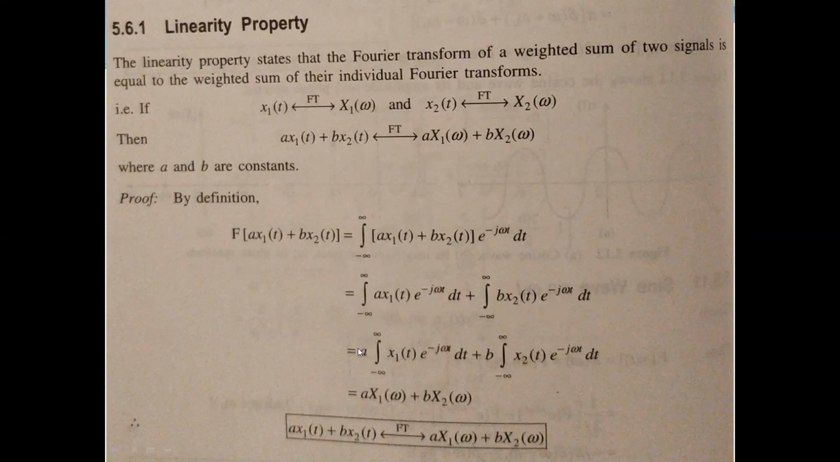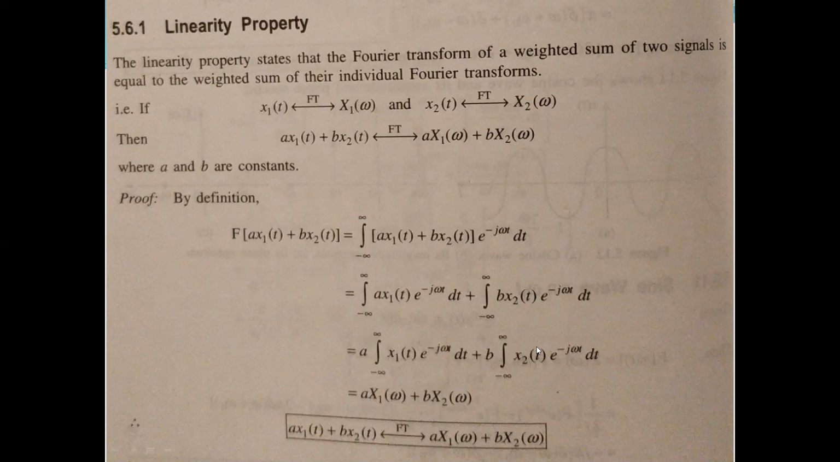Hence a and b can be taken out as they are constants, and the remaining integration is the formula of the Fourier transform. So we can write it as a times capital X1 of omega plus b times capital X2 of omega. Hence the LHS has matched the RHS. That is the proof of property number 1, called the linearity property.